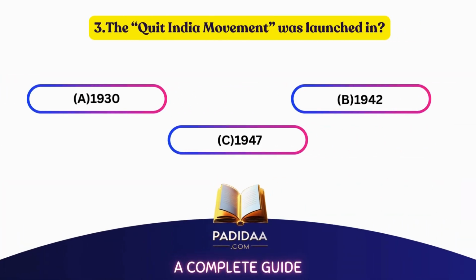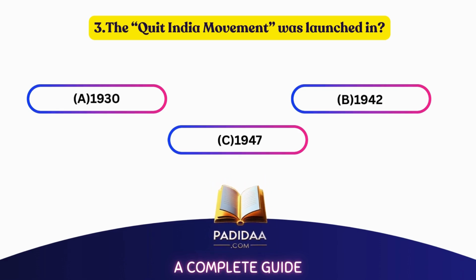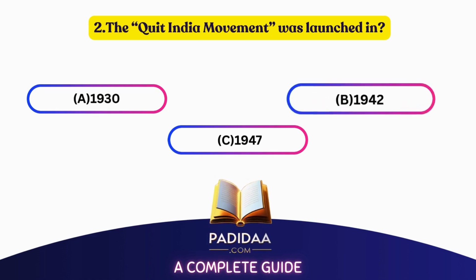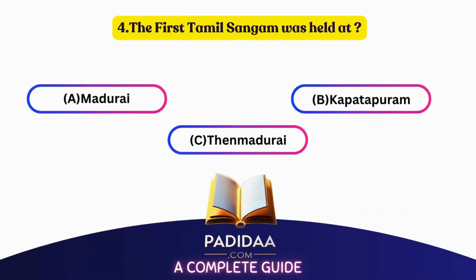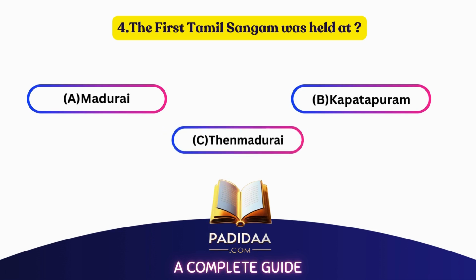The Quit India movement was launched in A. 1930, B. 1942, C. 1947. The correct answer is B. 1942. The first Tamil Sangam was held at A. Madurai, B. Kapadapuram, C. Then Madurai. The correct answer is C. Then Madurai.